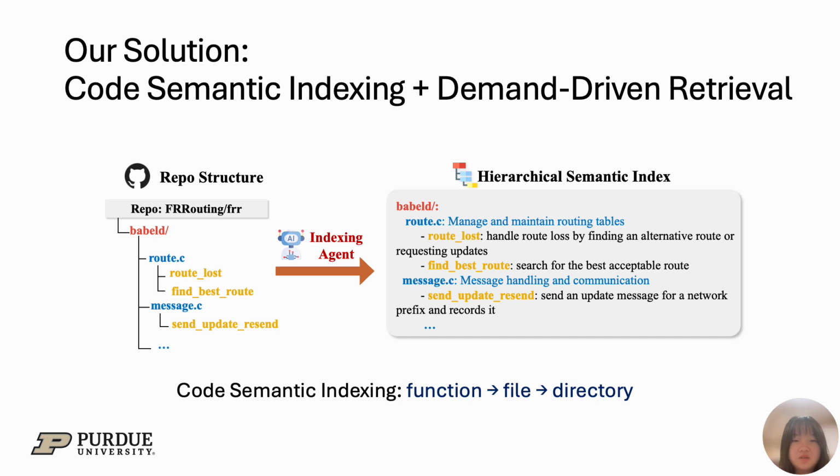On the left is a raw repository structure. Under the bubble directory, files like route.c and message.c contain multiple functions. On the right, we show the hierarchical semantic index, which preserves the original file system structure but is enriched with large language model-generated summaries. For example, route loss handles route recovery, while send update resend transmits routing updates. This semantic map makes it much easier to localize the code segments relevant to specific RFC properties.